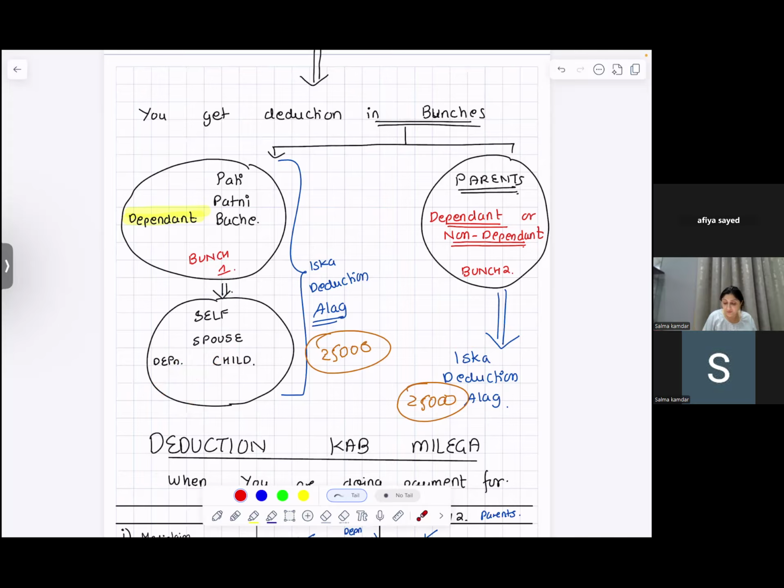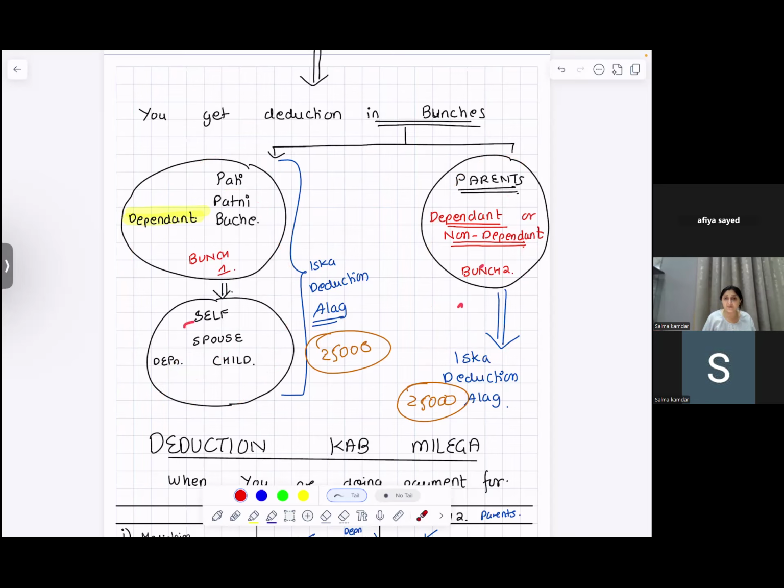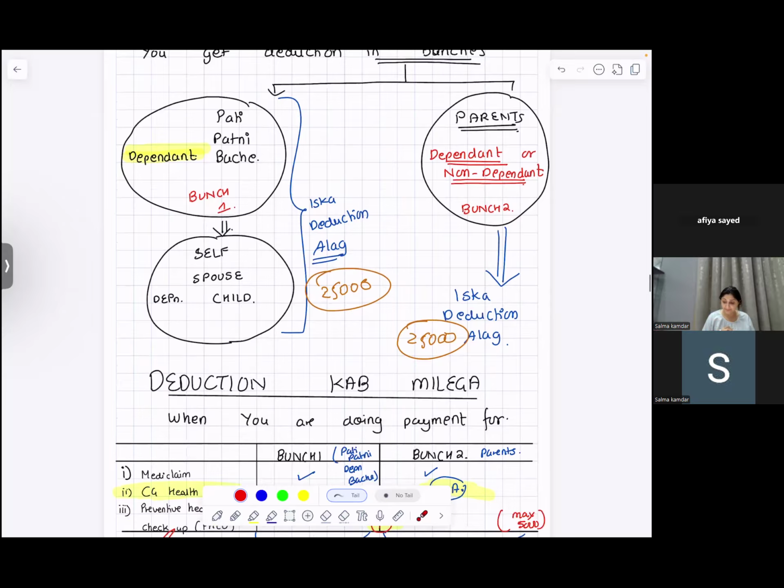50,000. If you are above 60, your bunch one will become 50,000. If your parents are above 60, this bunch will become 50,000. Are you with me? If in any of the bunches anyone is above 60, it will increase and become 50,000.